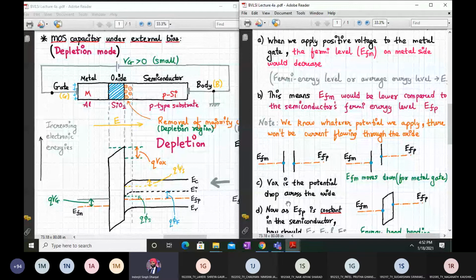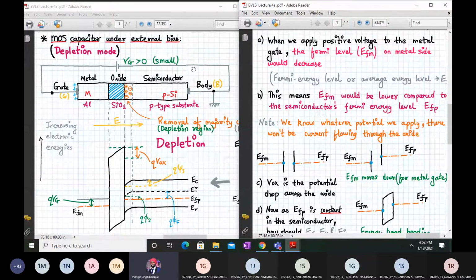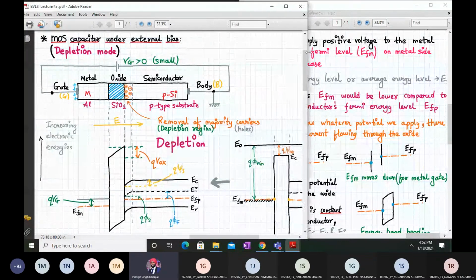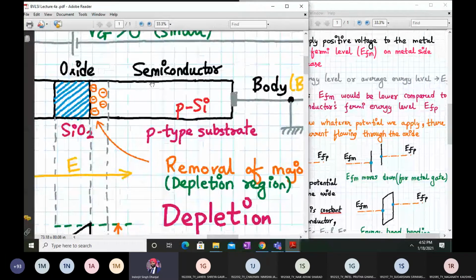Okay. Now what is the concept? The second concept is very simple. This will be finished in 5 minutes. Here we have the MOS capacitor under external bias, that is depletion mode. Now what is depletion mode? Your gate voltage, instead of negative, we have applied a positive, but a small positive value.